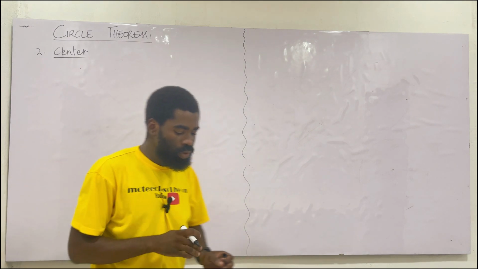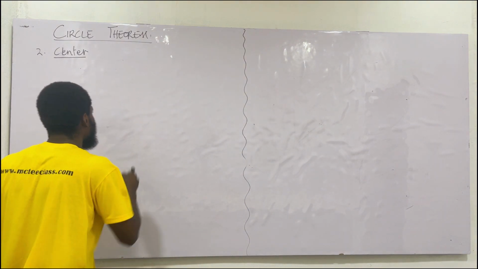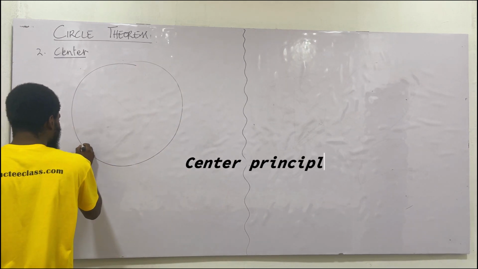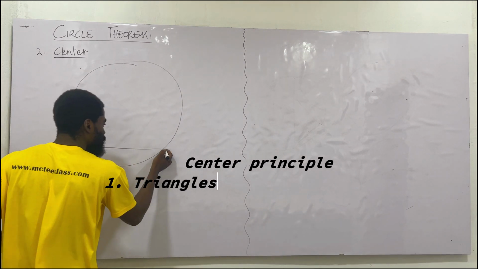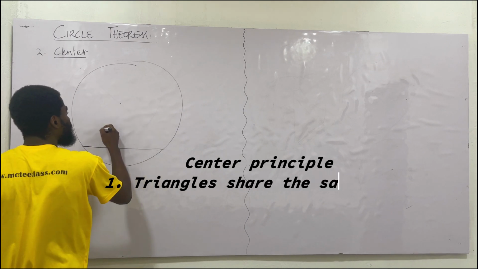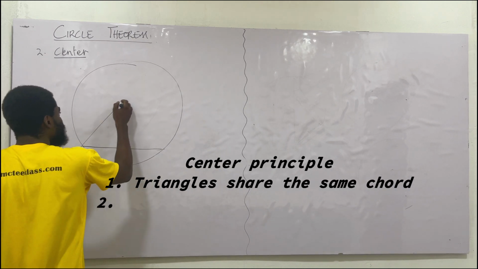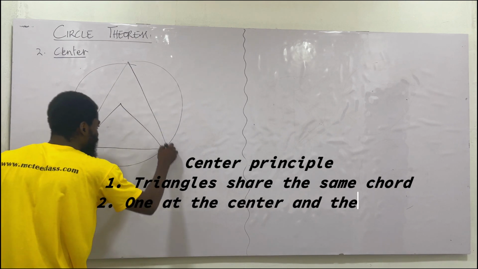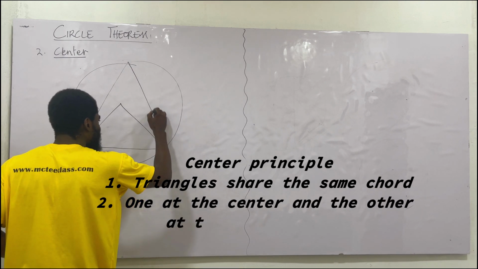Let's be quick here. So we want to deal with the center as well. The center, okay, so I have the circle. Once again, we have a common chord. So the triangles are going to share a common chord. Then we have a center here. One of the triangles is at the center, and one of them at the circumference. Very, very, very important. Listen to the principles.